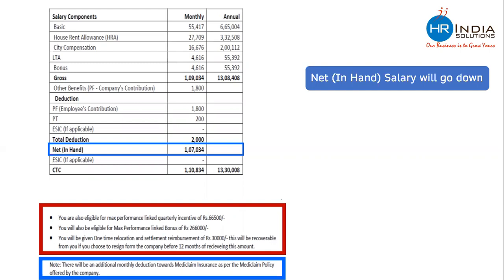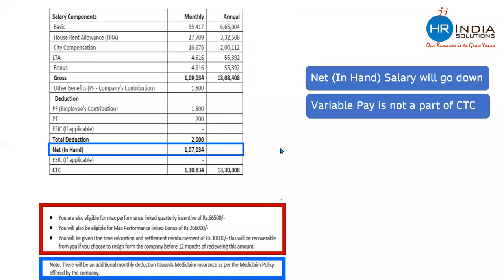You will also see that in the red box, the company is mentioning that you are also eligible for a maximum performance-linked quarterly incentive of 66,500. You will also be eligible for a maximum performance-linked bonus of 2,66,000, which means this company has not added the cost of variable pay in the CTC. Variable pay is not a part of CTC in this company. This is over and above the monetary CTC.